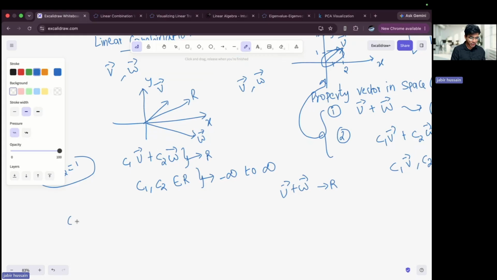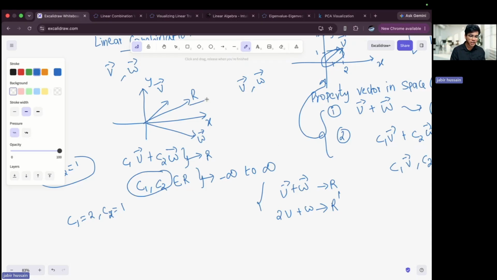Now just imagine that I have updated c1 to 2 and c2 to 1. Now what happens is that 2v plus w will give me some other r dash. So whatever answers I'm getting while adding them, all the combinations which are possible by just changing the scalar values of the given vectors, by just changing the multiplier, all these results which I'm getting are known as linear combinations.